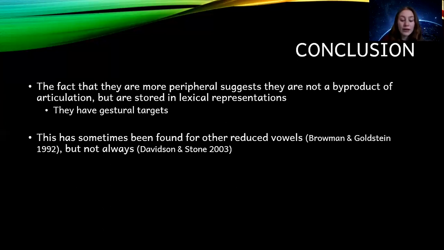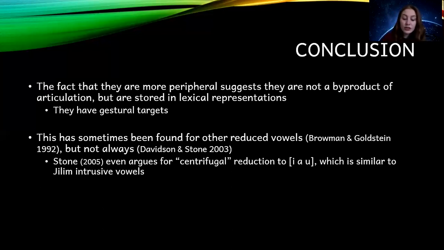For example, Brauman and Goldstein in 1992 did find articulatory targets when English speakers were producing a reduced schwa, but Davidson and Stone in 2003 did not find evidence for a gestural target when English speakers were producing an intrusive schwa. Interestingly, Stone in 2005 argues for centrifugal reduction, meaning that vowels can be reduced to more peripheral values rather than being centralized, which is similar to what we see in Jilim.